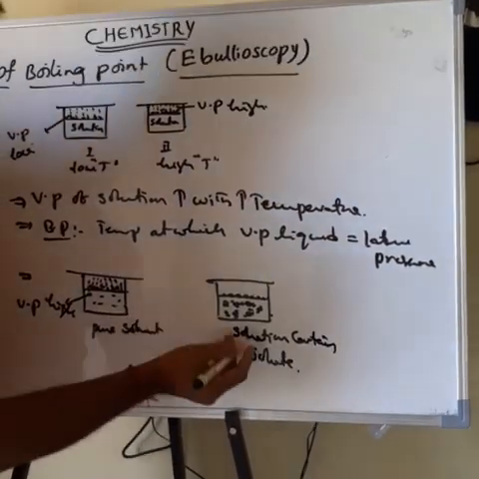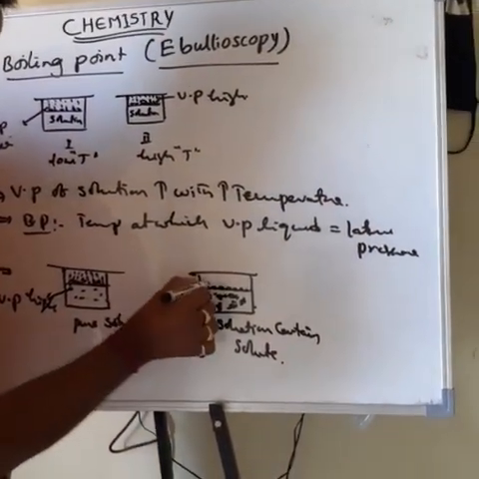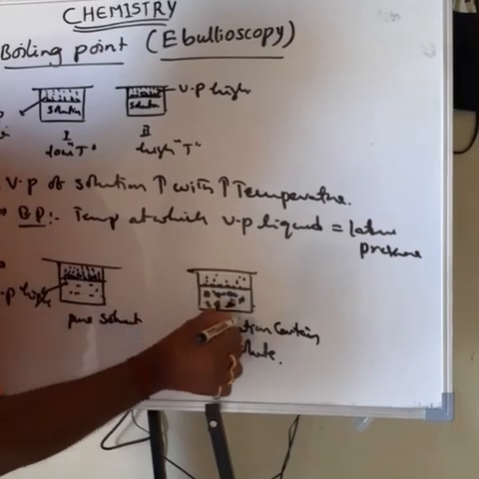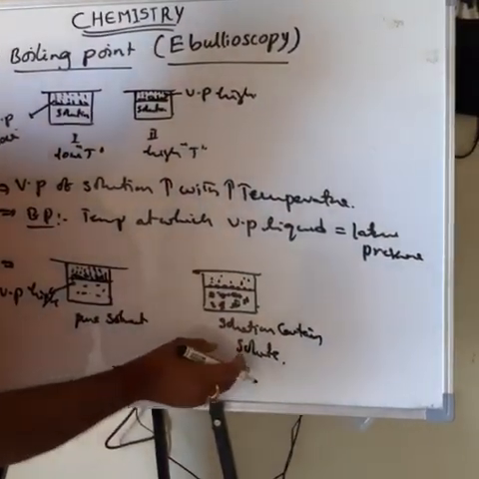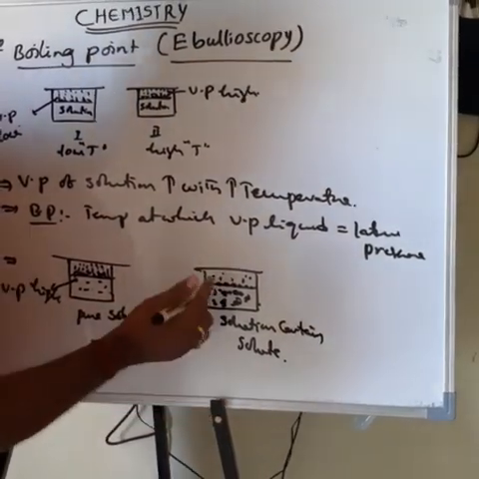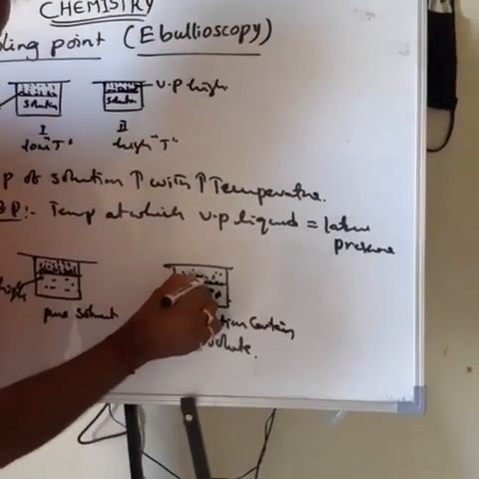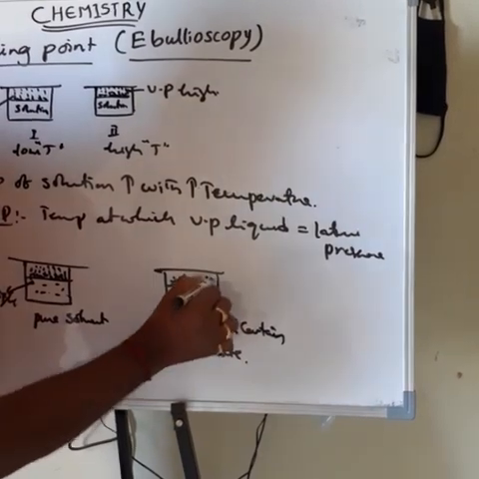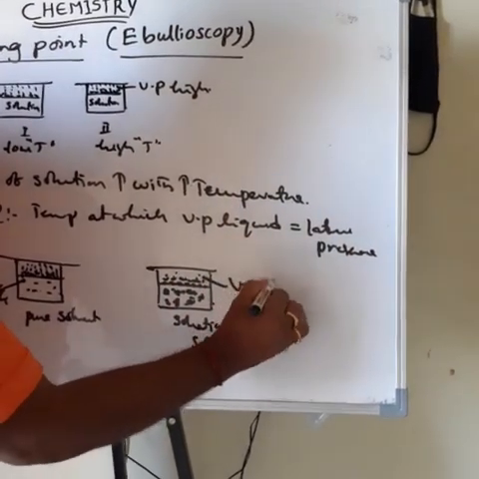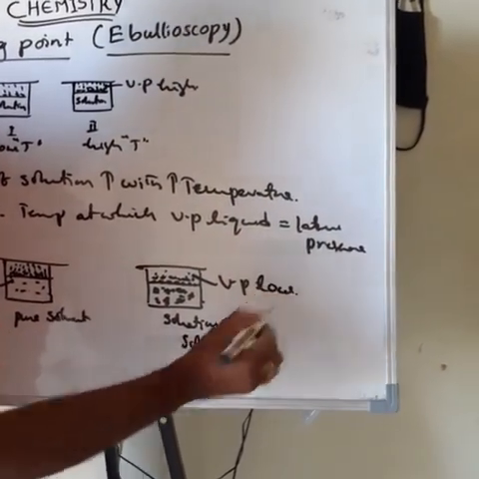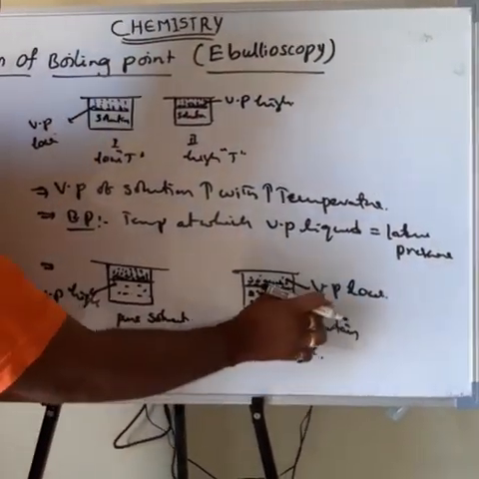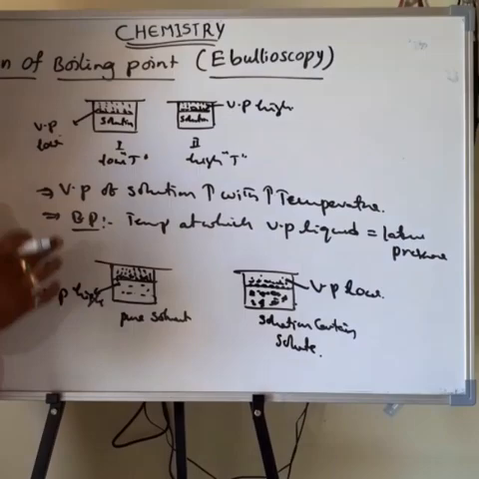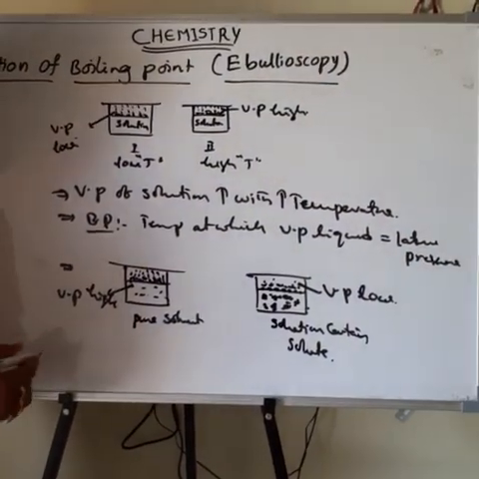It decreases. That's why at a certain temperature the rate of evaporation is decreased in the case of the solution containing non-volatile solute. Whenever the rate of evaporation decreases, the rate of condensation decreases. So the vapor pressure of the solution containing non-volatile solute also decreases. This vapor pressure is low. That means the vapor pressure of the solution containing non-volatile solute is lower than the vapor pressure of the pure solvent. That is another point.